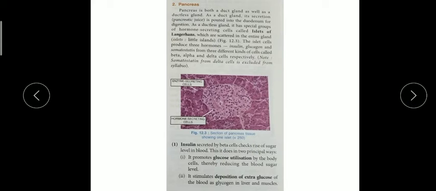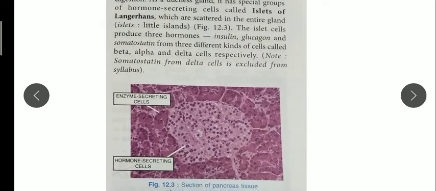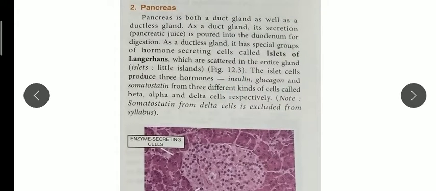Now children, next one is the pancreas. What do you know about the pancreas? In the last chapter I told you about all the glands: their location, their function, the over-secretion and under-secretion of the hormones, and their effects.